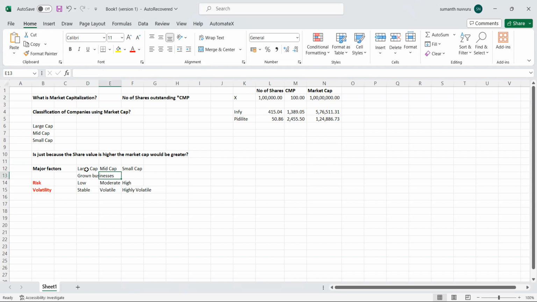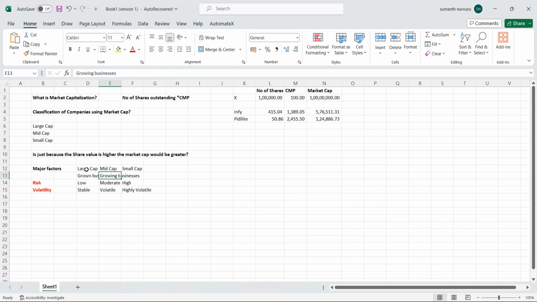And mid caps, when compared to large caps, are growing businesses. Small caps are also growing businesses, but comparatively more risky when you compare them to the large caps.